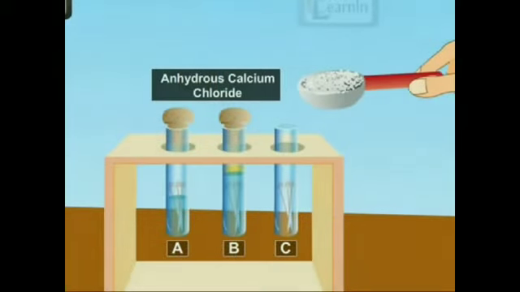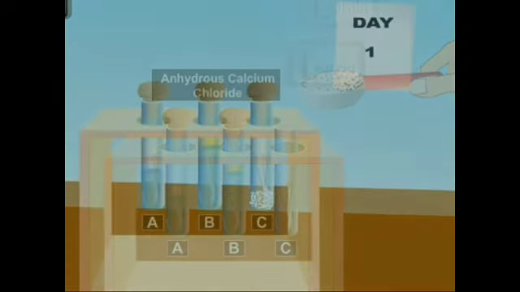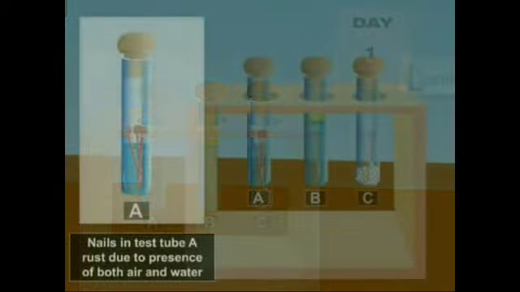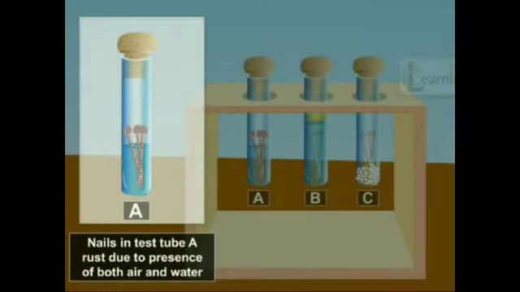In the third test tube, add anhydrous calcium chloride. Anhydrous calcium chloride absorbs the moisture in the test tube. Then close all the test tubes and leave for 2 or 3 days, and you will find that nails in test tube A rust due to presence of both air and water.